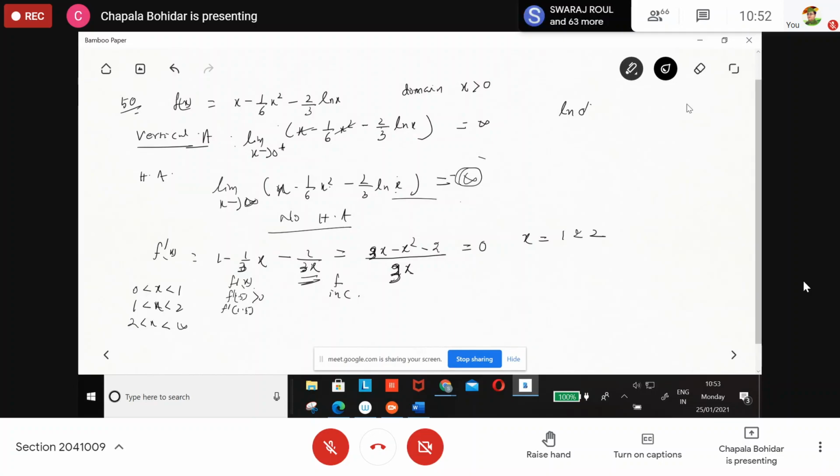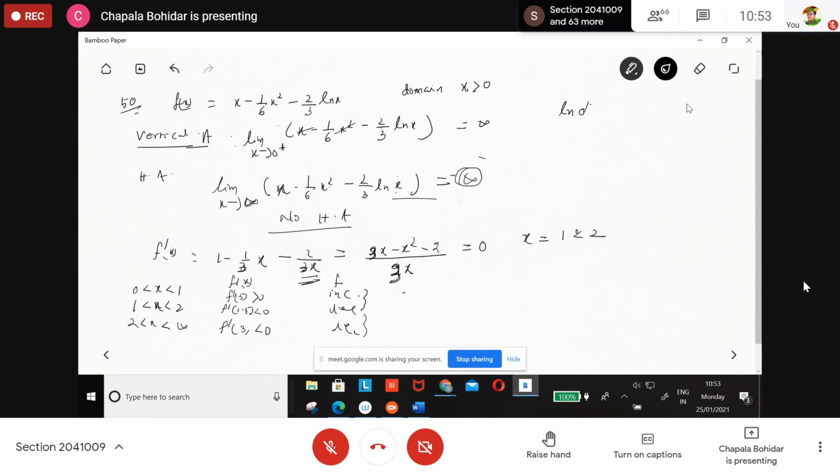Find out your value. f'(1) is negative, yes, I think it is negative. Then from 2 to infinity, consider 3: again negative. So it is first increasing, then decreasing, then decreasing. So local maximum or minimum value you are getting here? Maximum. So local maximum at 1. Yes, very good. So here only these two, and you cannot consider these two, decreasing, decreasing.